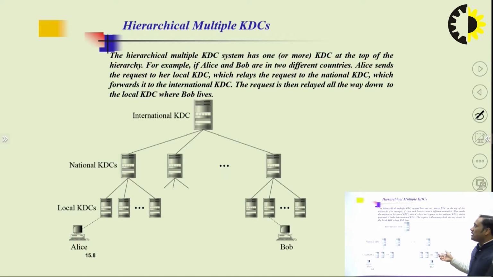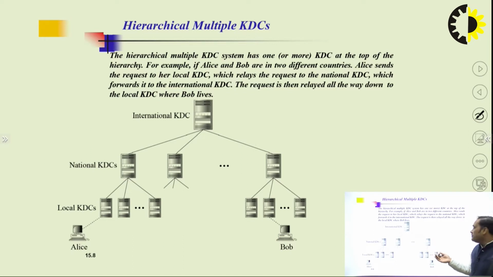The international KDC accepts that request, and after that permits it to the level below, that is the national KDC, and the national KDC sends the request to the local KDC, and after that the request reaches the bottom level KDC, the person to whom the request was sent.